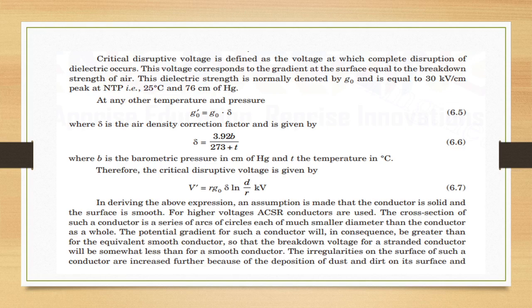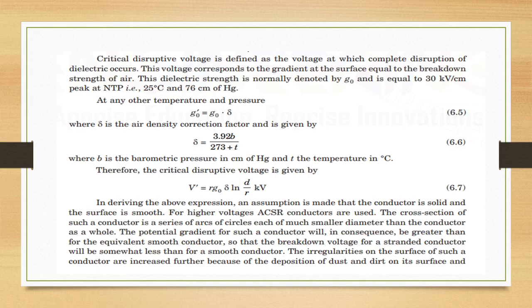For higher voltages, ACSR conductors will be used, and cross section of such a conductor is a series of arcs of circles, each of much smaller diameter than the conductor as a whole. Potential gradient for such a conductor will in consequence be greater than for an equivalent smooth conductor, so that breakdown voltage for a stranded conductor will be somewhat less than that for a smooth conductor. Irregularities on the surface of such a conductor will be increased further because of the deposition of dust and dirt on its surface, and the breakdown voltage is further reduced.